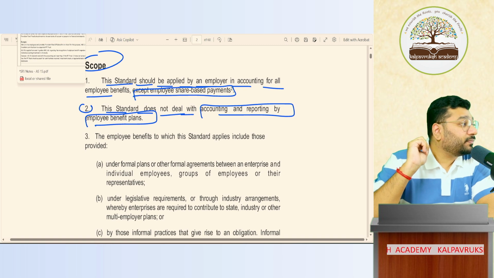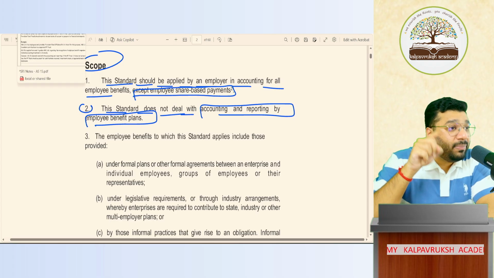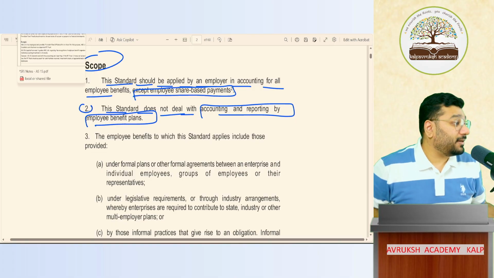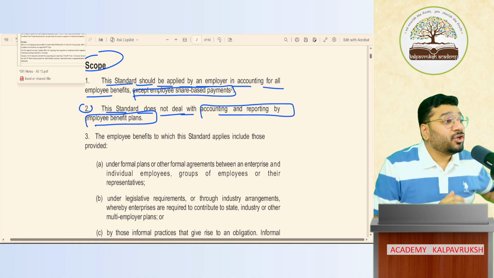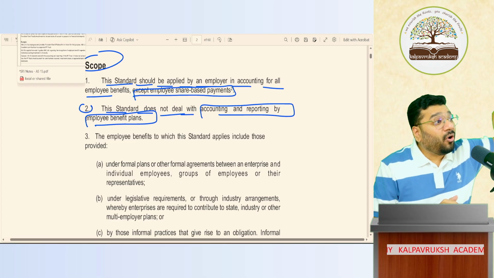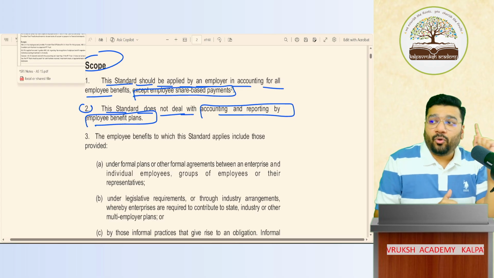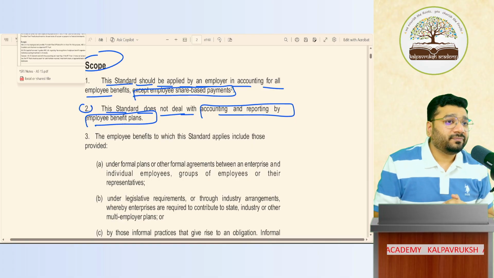And let me tell you, in the question they give, the application of one standard alone is not coming. It is a mixed match of multiple accounting standards. 4-5 accounting standards mix பண்ணி மொத்தமா கேட்பாங்க. So if you're not clear with the concepts, you are not just screwed, you are royally screwed. The only reason why I'm going in depth is that I want you to get the full 30 marks for MCQ.